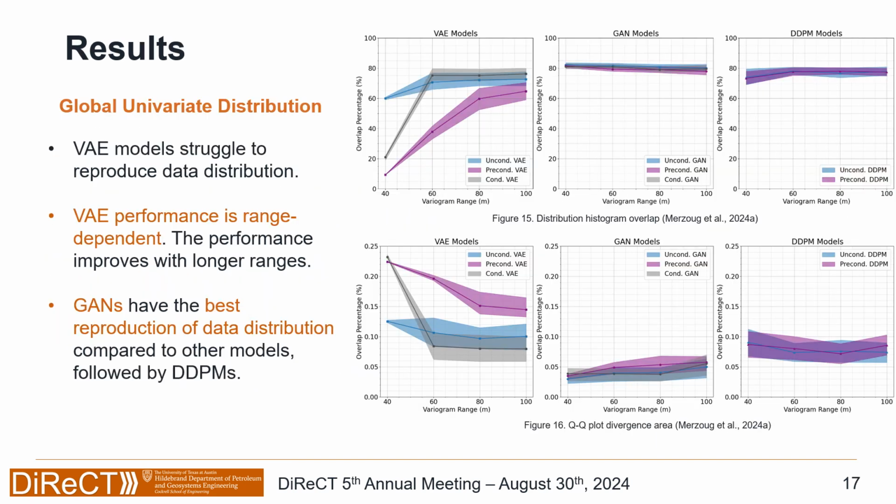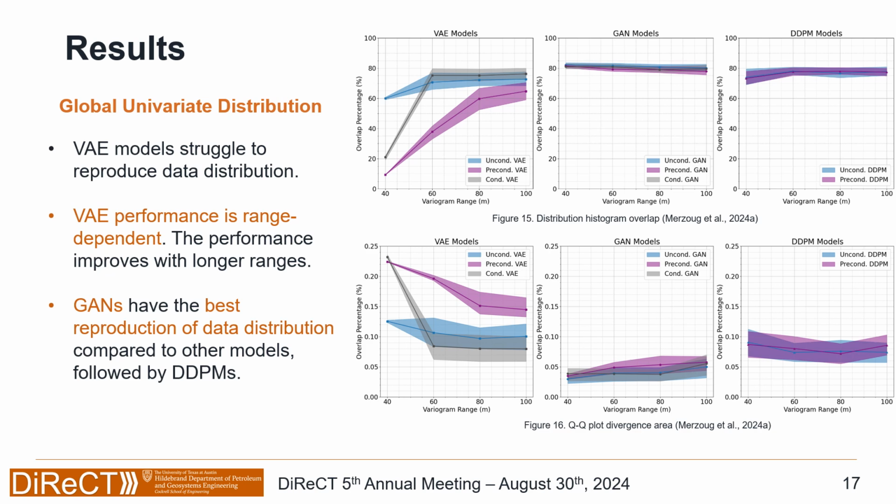Now for the results. We start with the global univariate distribution. We see that the variational autoencoder models struggle to reproduce the data distribution, especially the preconditioned variational autoencoder on the top right. The unconditional VAE performs a little bit better, and the conditioned VAE performs a little bit similar to the unconditioned VAEs, except for the short ranges. So we see that the VAE models improve as the range increases. The GAN models and the DDPM models have a good reproduction, and they were not affected by changing the range.